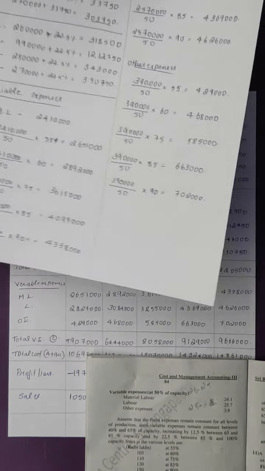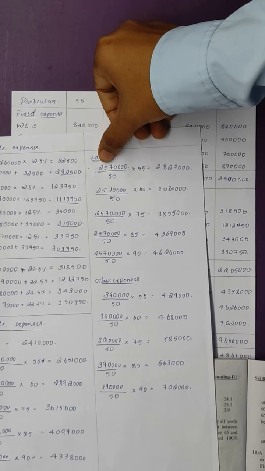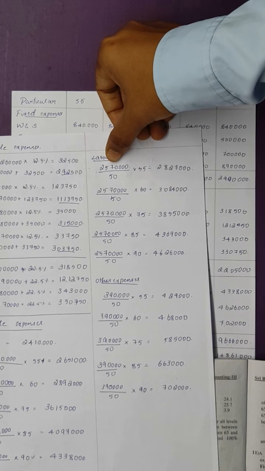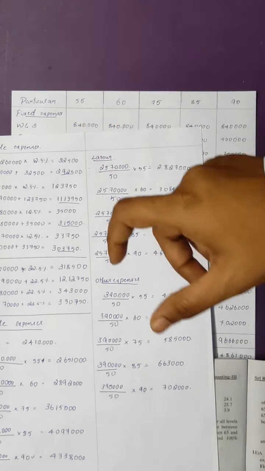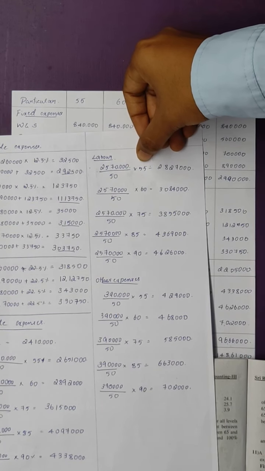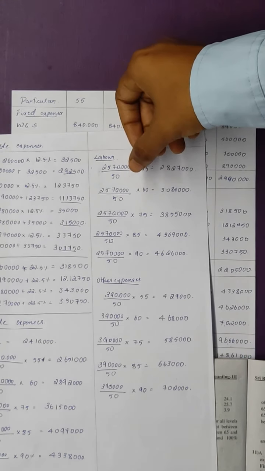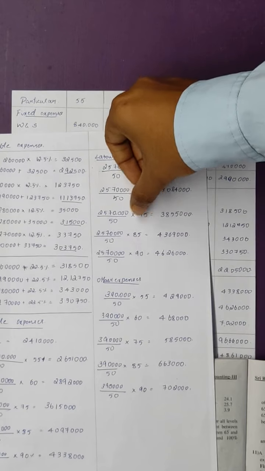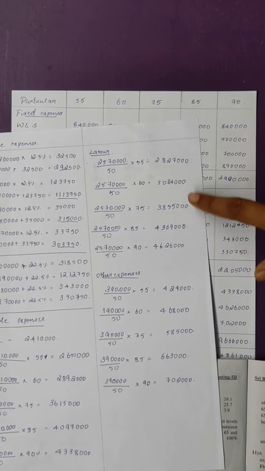The same we have to follow for labor. Now the amount of labor given here is 25,70,000. 25,70,000 divided by 50, this 50 is the total capacity mentioned in the question, into 55. This 55 is what we are finding out: at 55 level, 60 level, 75 level, 85 level and 90 level. At these various levels, these will be the final answers.